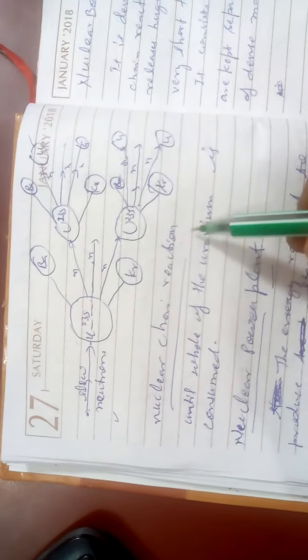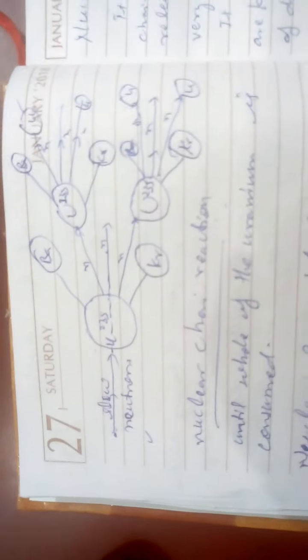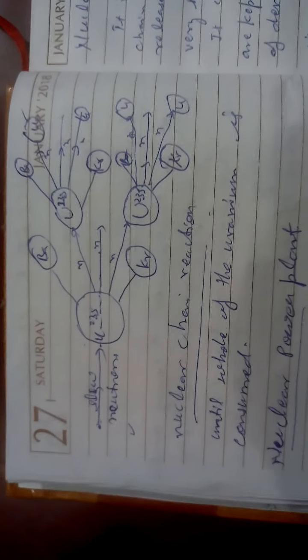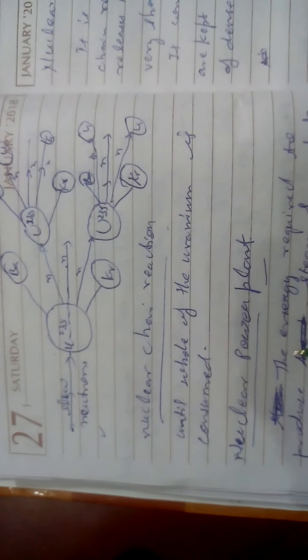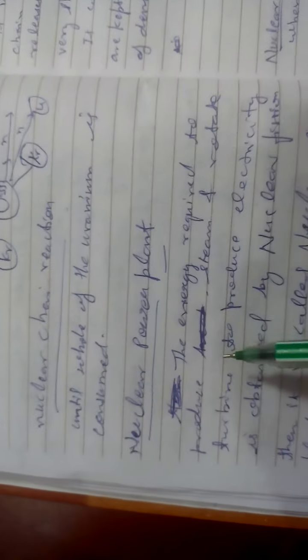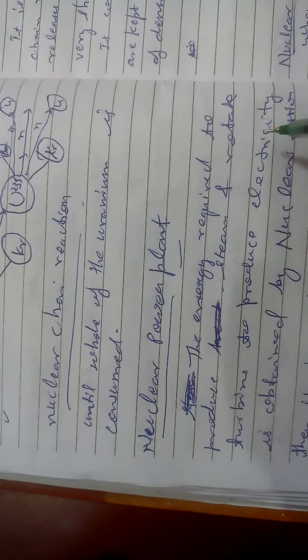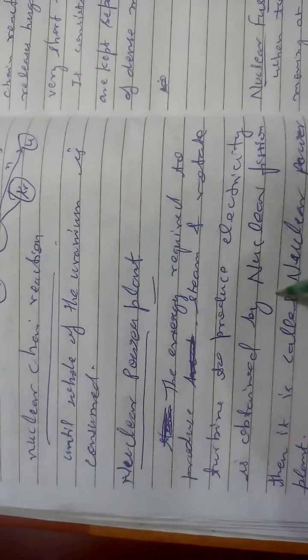Like this, the nuclear chain reaction happens. This is the figure given, and you get the nuclear chain reaction until the whole uranium is consumed. So in nuclear power plants, the energy required to produce the steam and rotate the turbine to produce electricity is obtained by nuclear fission, and then it is called a nuclear power plant.